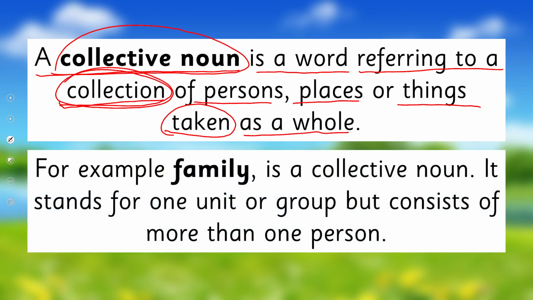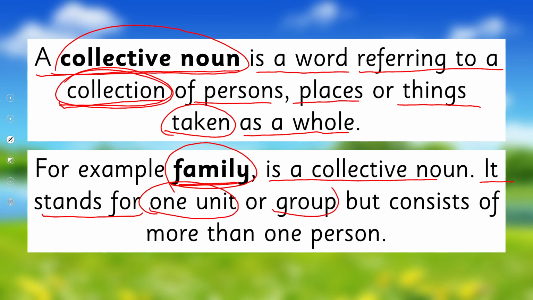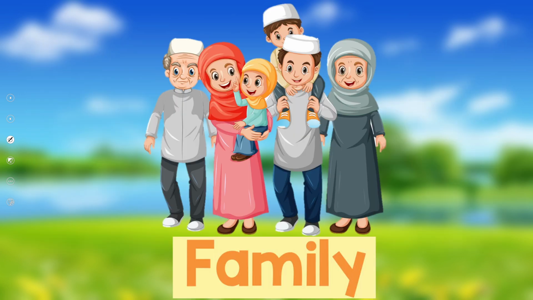For example, family. Now when I say family, it is obvious it's a collective noun and it stands for one unit or a group, but consists of more than one person. Okay, there are more than one persons, and they are collectively called a family. So whenever I say family, it means more than one person, so it is a collective noun, right?